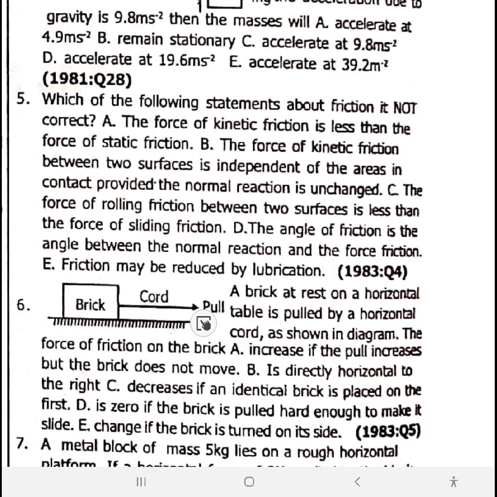Number 6. You have a diagram here. A brick is at rest on a horizontal table and is pulled by a horizontal cord, as shown in the diagram. What will happen to the force of friction on the brick? It increases if the pull increases, but the brick does not move. The force of friction on this brick would increase if you increase the pull, but the brick does not move. Number 6 is option A.